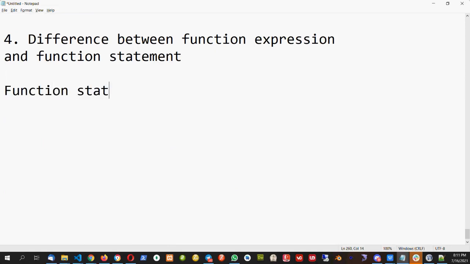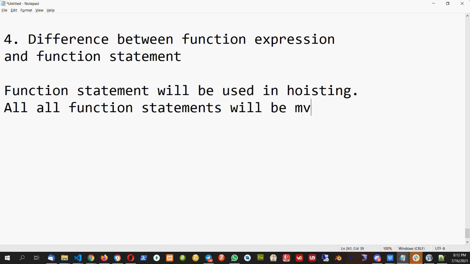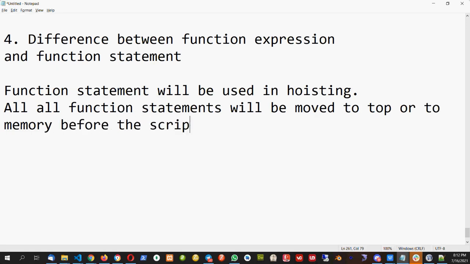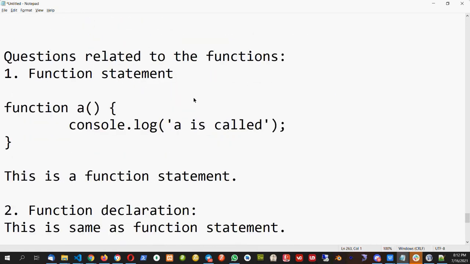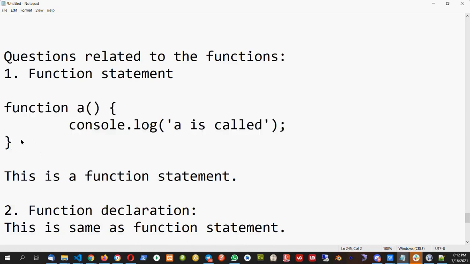So here I will write function statement will be used in hoisting. That is all function statements will be moved to top, or you can say to memory when the script runs or before the script runs. So normally whatever the function is there, all function will be moved to the top of the page or in the memory whenever we write a script. Whenever the page is run, this function is moved to the top of the page.